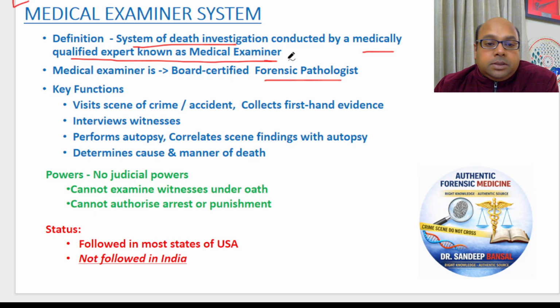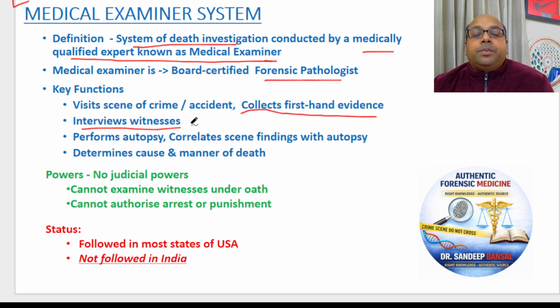in cases of unnatural death. Now, just understand, students, that the doctor who will also do the postmortem of that case is going to the scene of crime or accident. He is collecting the first-hand evidence. All the evidence is being collected by the doctor himself. He is interviewing the witnesses. Now, this doctor has first-hand knowledge of the crime scene. The same doctor is performing the autopsy.